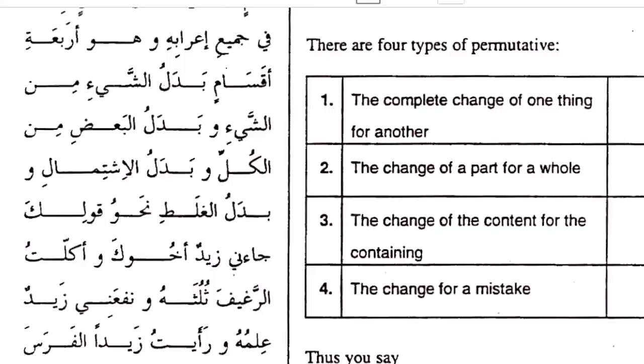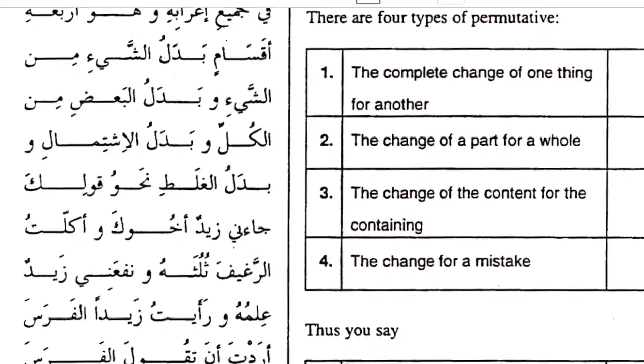They are both the same. Then the second one, al-badal ba'd min al-kull. Don't worry, we'll look at all this, what they mean. Then the third one, badalu ishtimal. Then the fourth one, badalu galat.